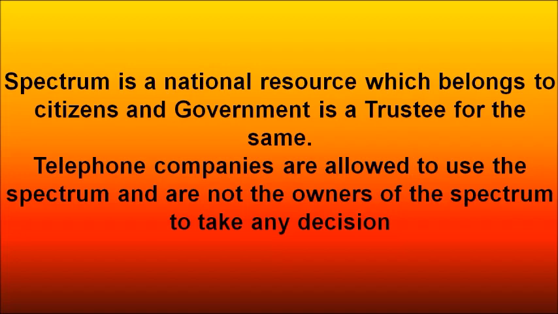So it is not owned by a company, but by the citizens. Therefore, telephone companies are just allowed to use the spectrum, and are not the owners of the spectrum to take any decision whether to sell it to someone or rent it out.